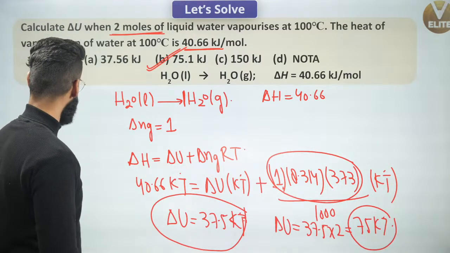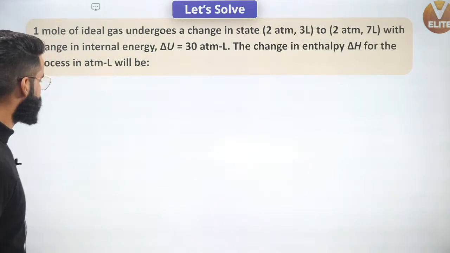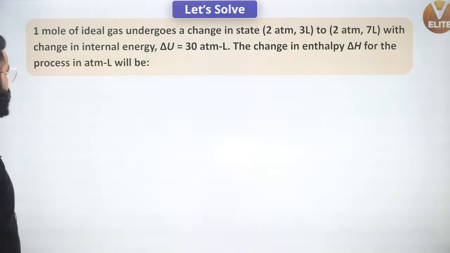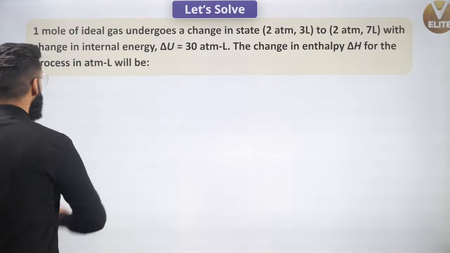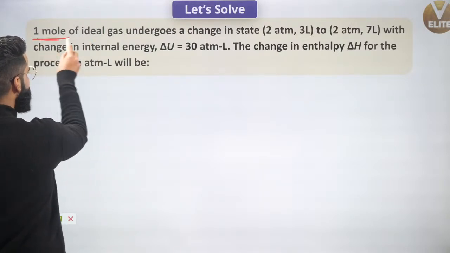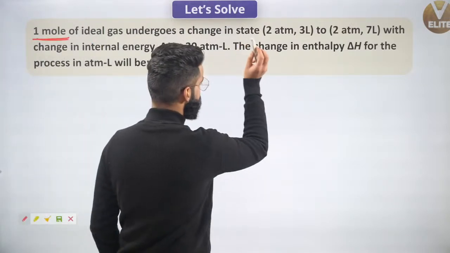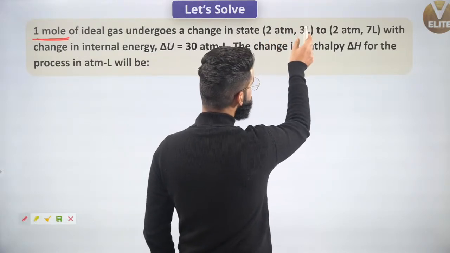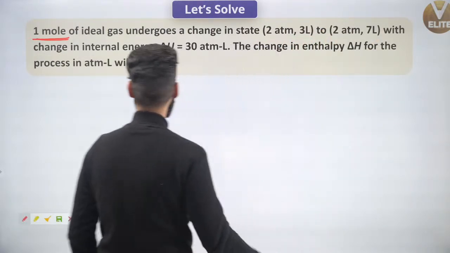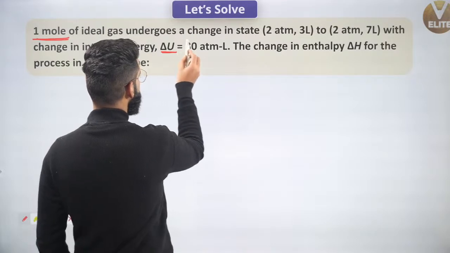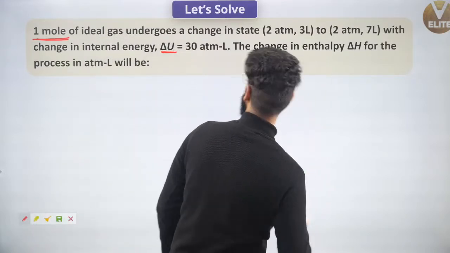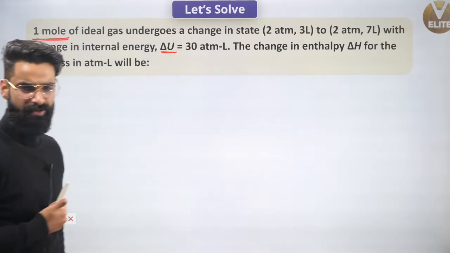Let's move on to one more question. Let me see if you can solve this one or not. Again, a very simple question. 1 mole of ideal gas undergoes a change in state from 2 atm 3 liters to 2 atm 7 liters, with the change in the internal energy, delta U, equal to 30 atm liter. The change in enthalpy for the process in atm liter will be?